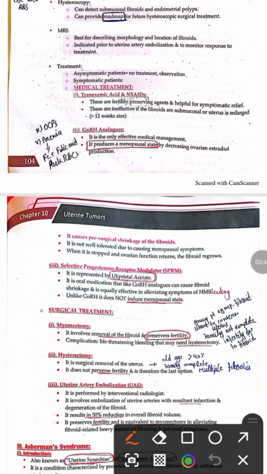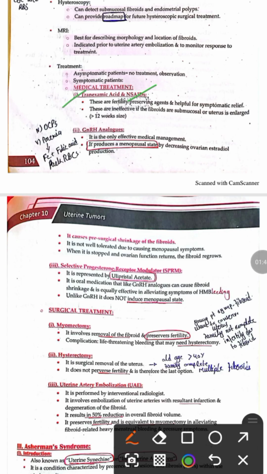Next one is the management of a fibroid patient. If a patient is asymptomatic, we simply observe the patient. But if the fibroids are symptomatic, then we can do medical treatment, and similarly we can also do surgical treatment. The medical treatment options include tranexamic acid and NSAIDs. These drugs are non-hormonal and non-contraceptive, and they are fertility preserving agents, and they are helpful in symptomatic relief. These drugs are usually ineffective if the fibroids are submucosal or the uterus is larger, that is more than 12-week size. The NSAIDs are used for the control of pain and dysmenorrhea, and tranexamic acid is used to control bleeding.